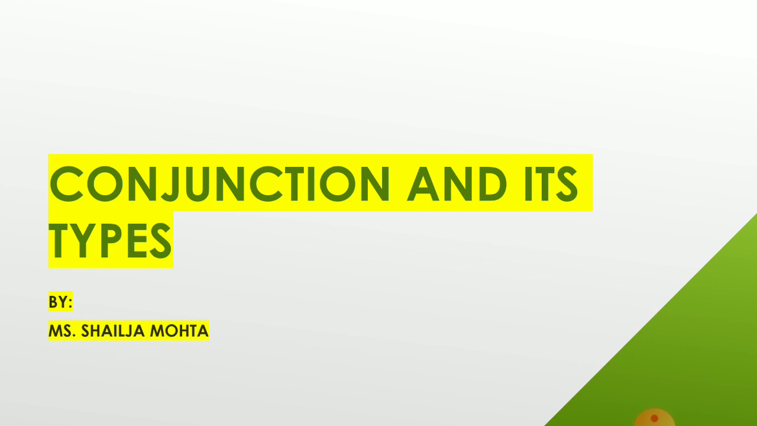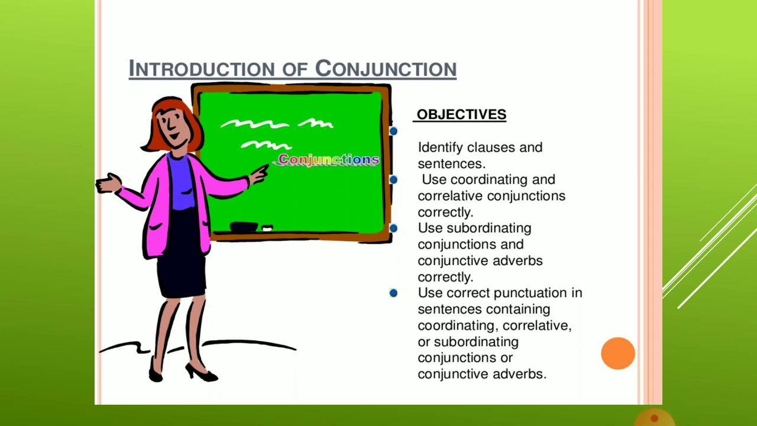What are conjunctions? Words that help us to join two or more words or groups of words or sentences are called conjunctions. Now, before starting with the topic of conjunctions, we should be very clear about the objective of conjunction. It is to classify or to identify clauses and sentences. Sentences are those which are complete on their own, and clauses are not complete. They are giving some meaning but not complete.